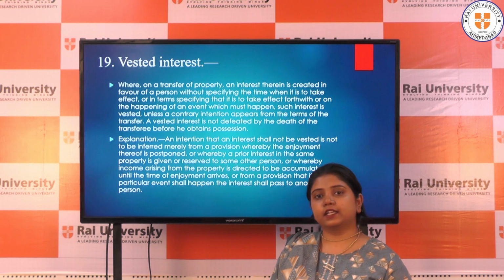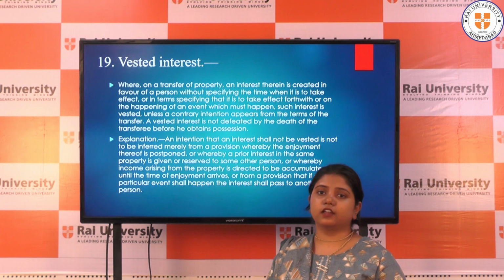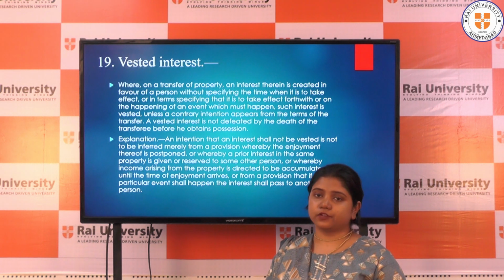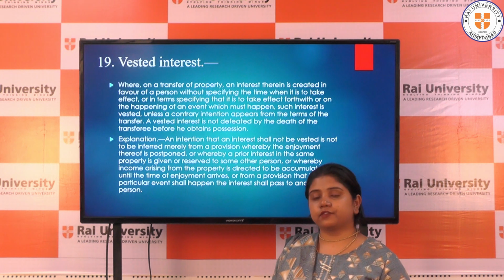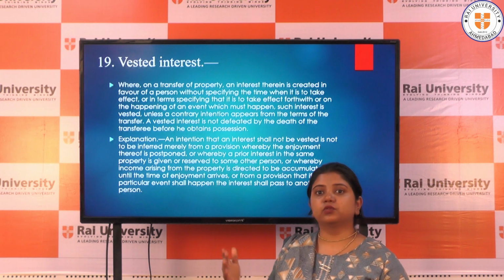If we take an example of vested interest, A is a person and he wants to transfer his property to B, but that transaction will happen in the future, for example after 2 to 3 months.